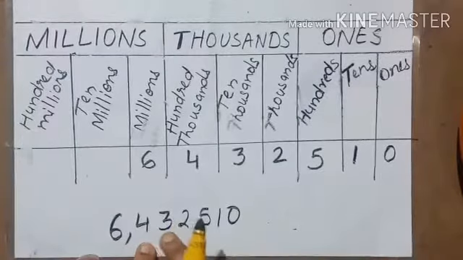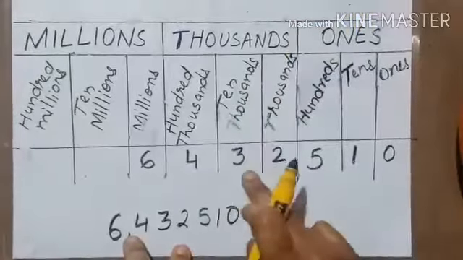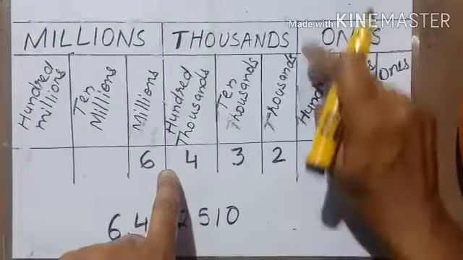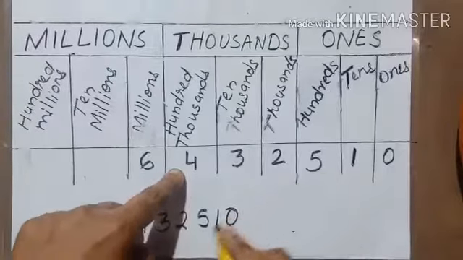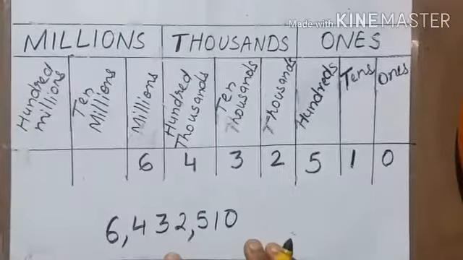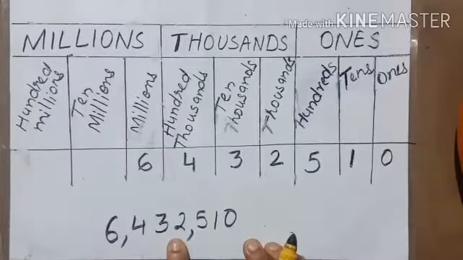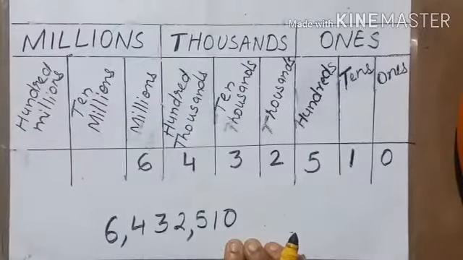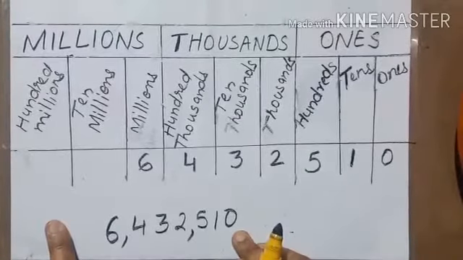Then comes 432, which comes in the thousands period. So after these 3 digits you have to put a comma. So now you got the number 6,432,510. This is the number. Now how do you read this number?